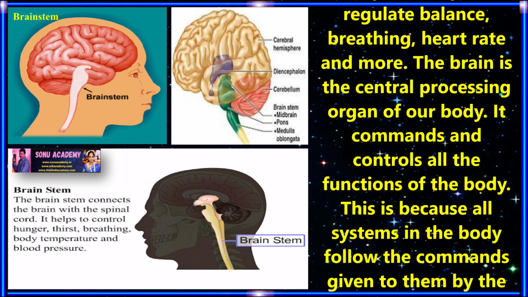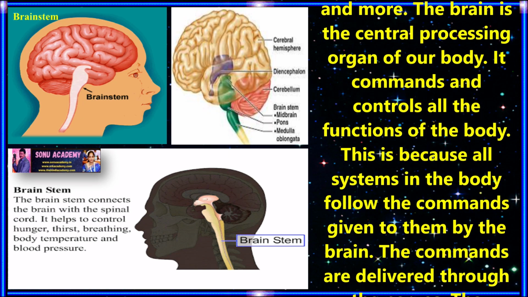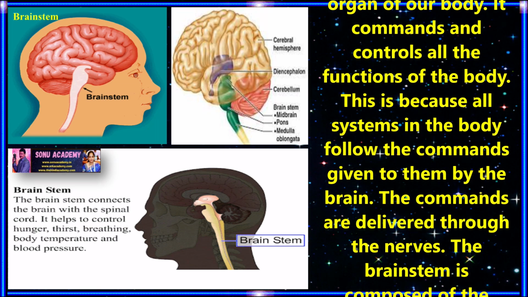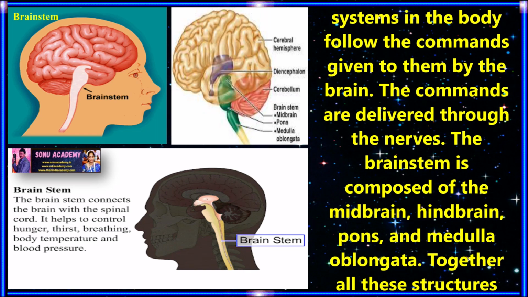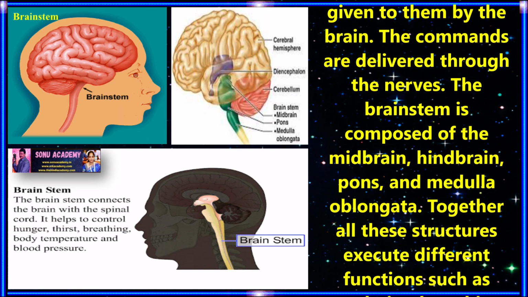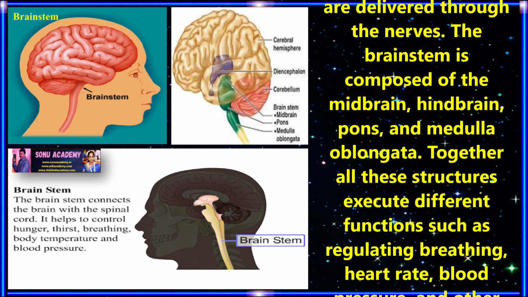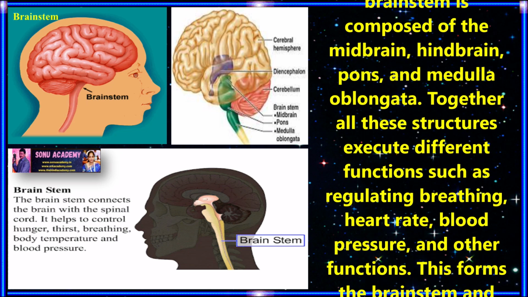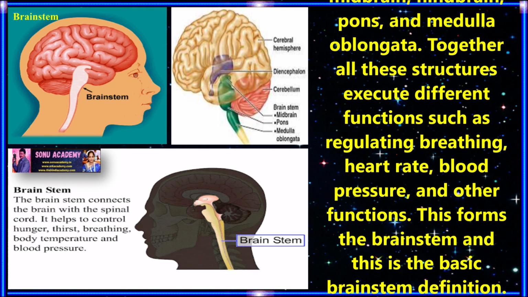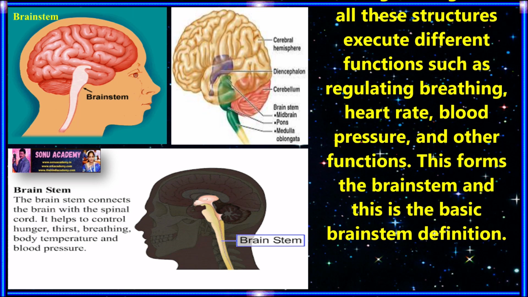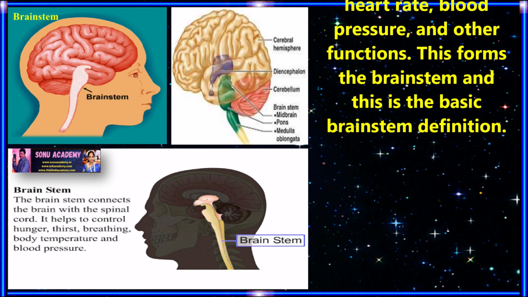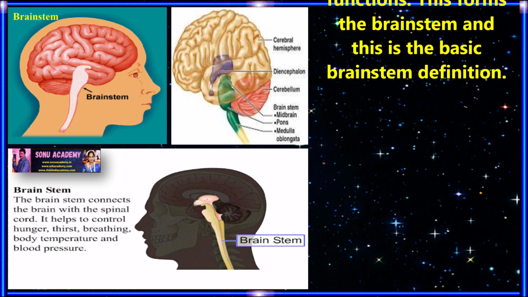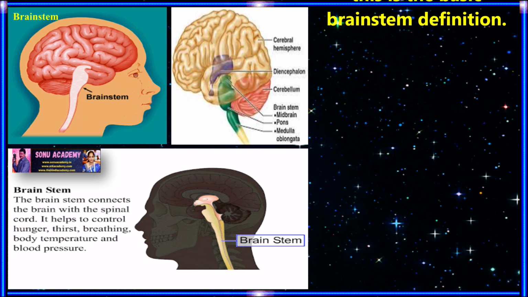The brainstem is a central processing organ of your body. It commands and controls all functions of the body. This is because all systems in your body follow the commands given by the brain. The commands are delivered through the nerves. The brainstem is composed of the midbrain, hindbrain, pons and medulla oblongata. Together, all these structures execute different functions such as regulating breathing, heart rate, blood pressure and other functions. This is the basic brainstem definition.